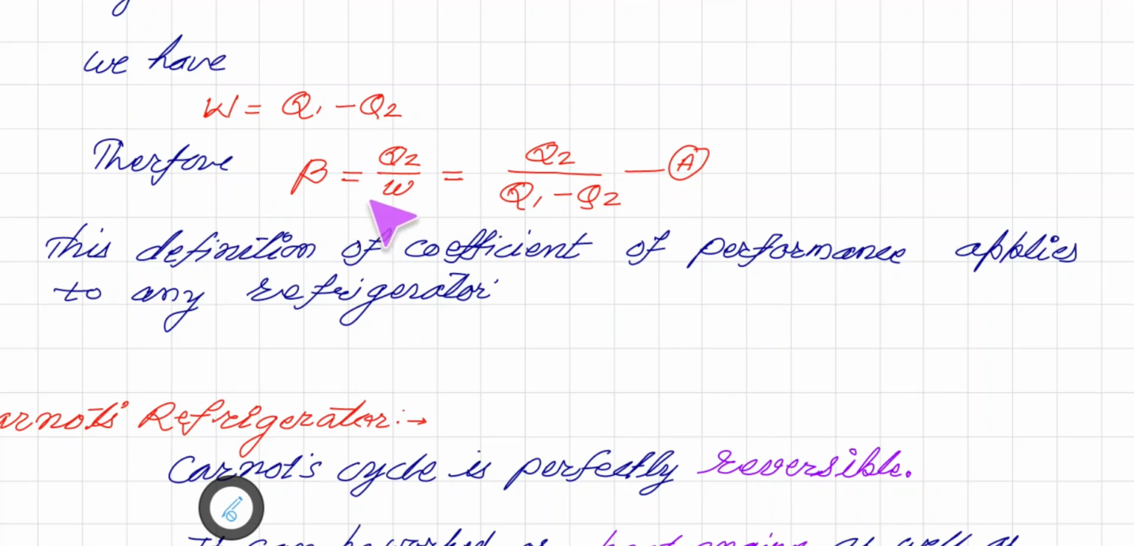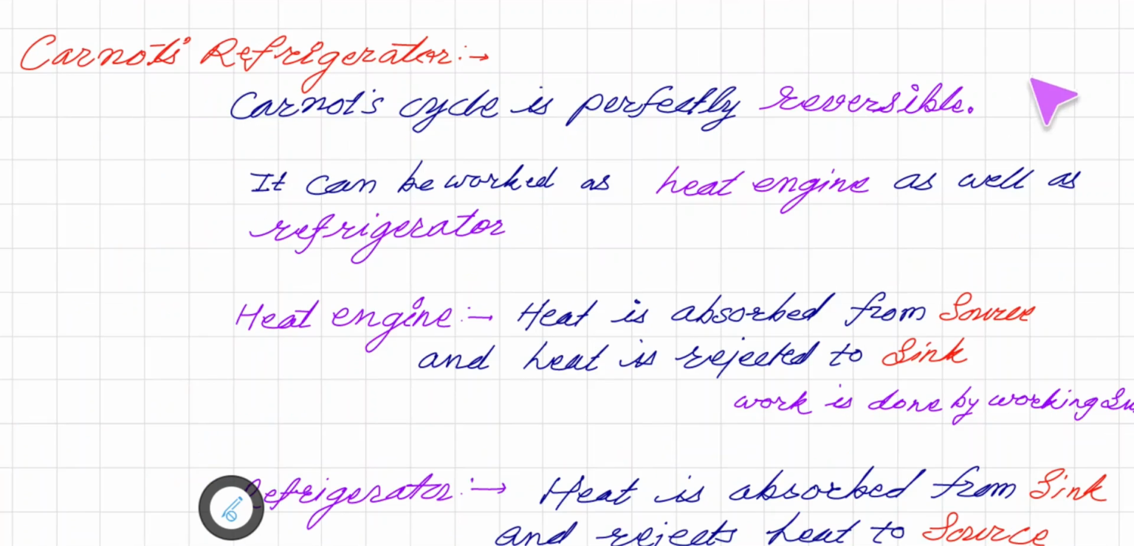So here it is, the coefficient of performance in terms of the heat Q1 and Q2. This expression is there. Now this definition of coefficient of performance applies to any kind of refrigerator, so that you remember. So we'll talk about Carnot's concept of refrigerator, that is, Carnot cycle is perfectly reversible, that we are considering, and it can work as a heat engine as well as a refrigerator.